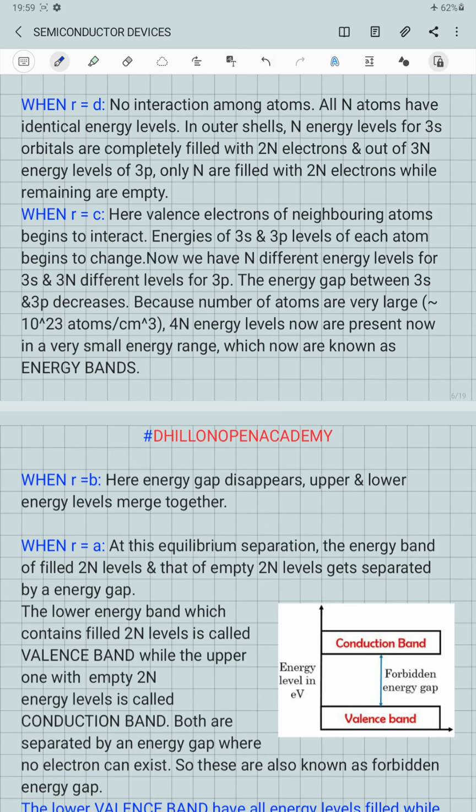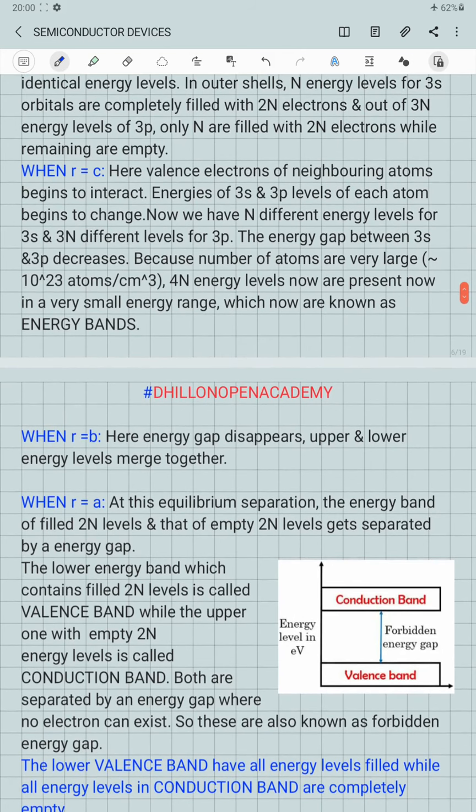And then there is an upper energy band which contains the empty energy states belonging to the 3s and the 3p level. So there are 2n empty energy levels present in this band, which we call the conduction band. Both bands are now separated by an energy difference called the energy gap or the forbidden energy gap, in which no electron can occupy any of the energies existing in between the conduction band and the valence band. That's why it is called the forbidden energy gap.